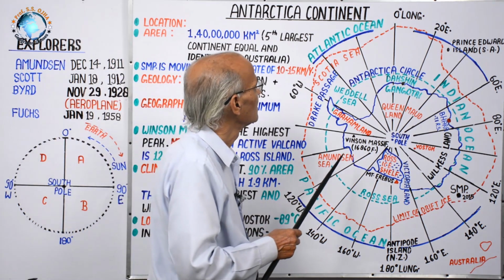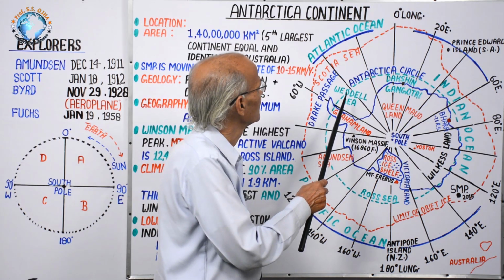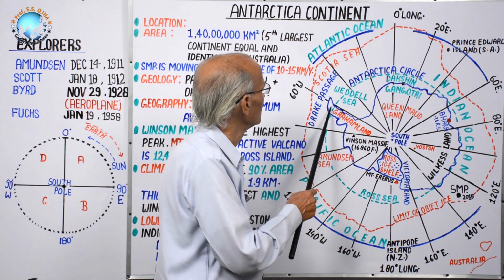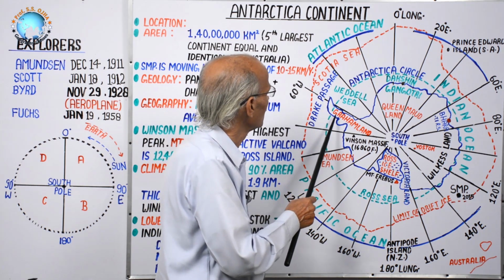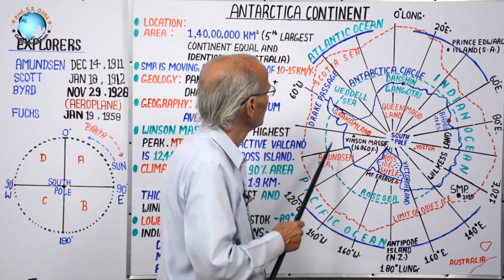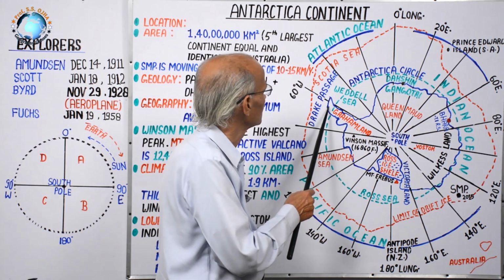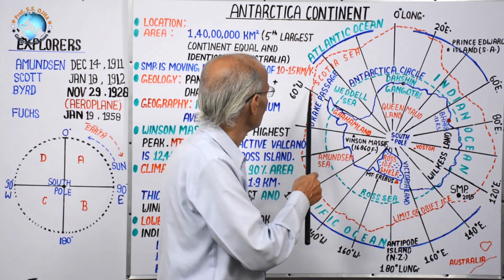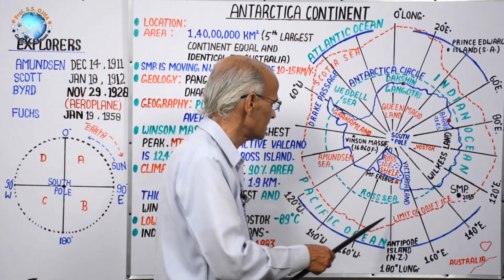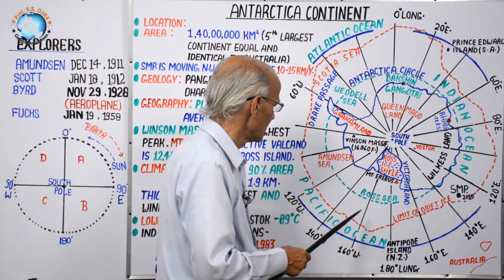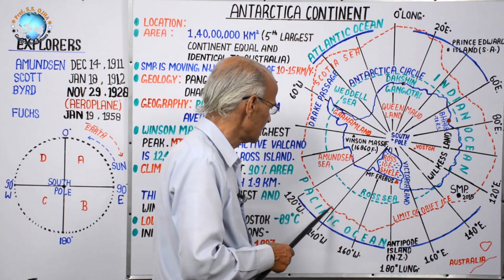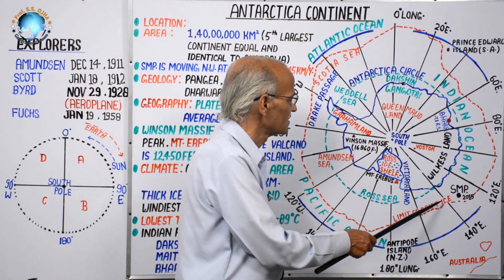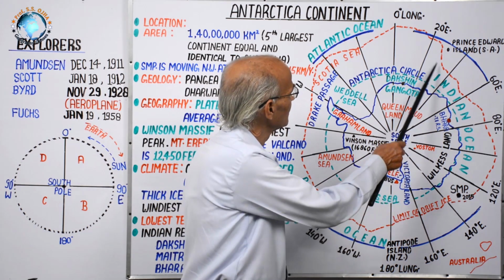It is seen in this map that outside this Antarctic Circle, meaning this northern part of Graham Land, may be free from ice coverage, although this is the outer limit of ice. It means ice covers up to this line.